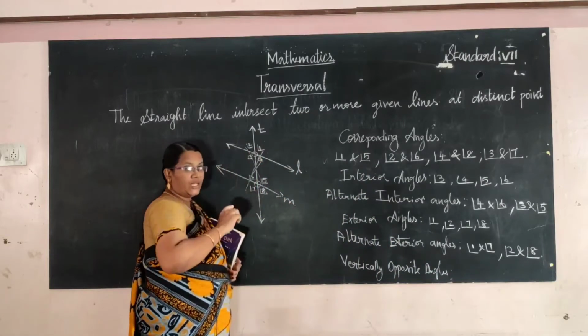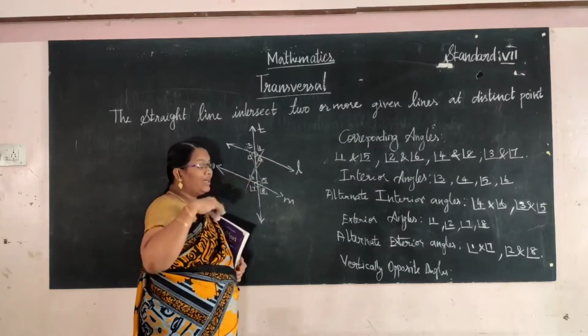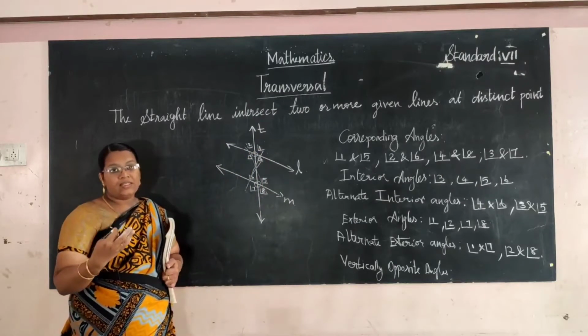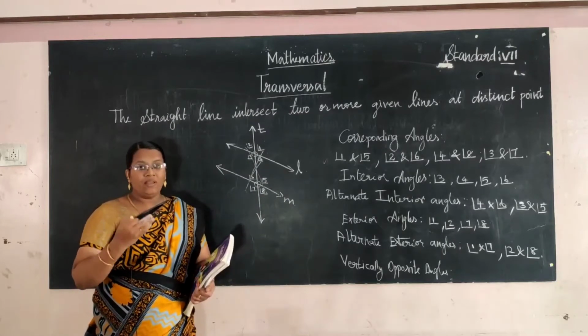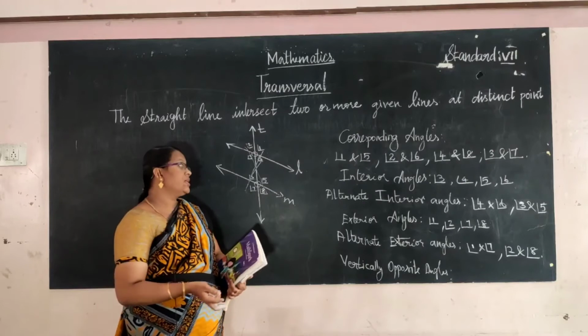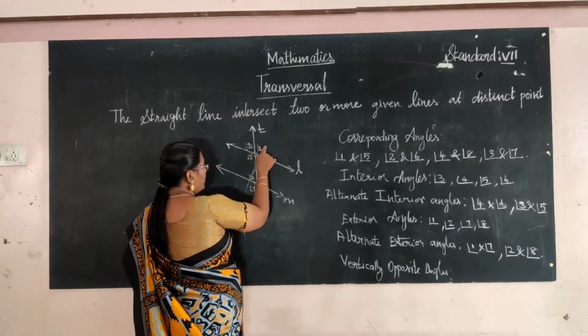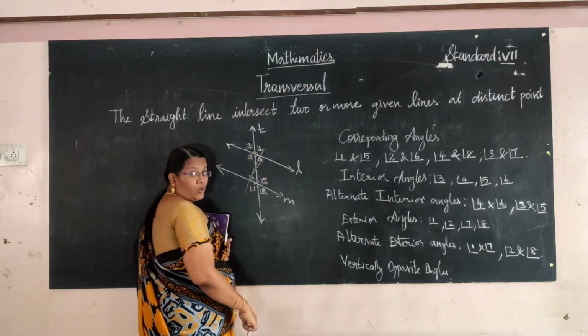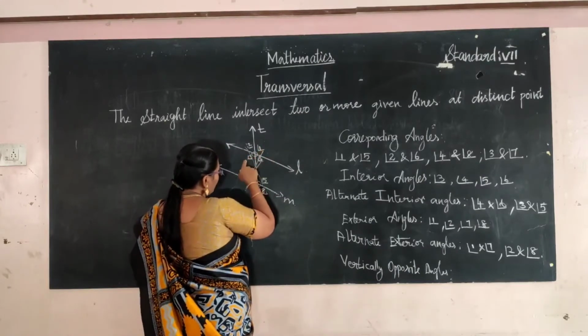Already you know vertical angles, is it? When two lines intersect at the same point, then we get the vertically opposite angles. Here these two lines are intersecting, and these two are the vertically opposite angles.